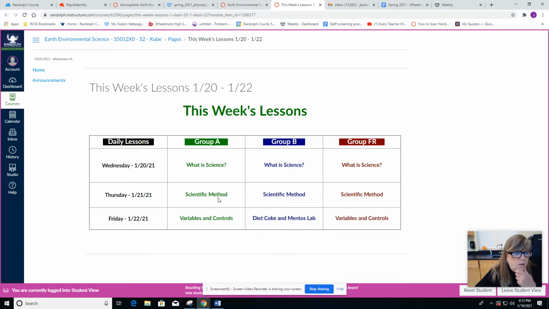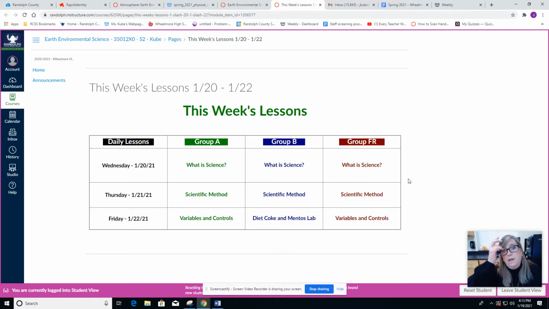When we get to Thursday, and B-Day students are here, we'll go over the scientific method, but we'll start working on and preparing for the lab that they're going to be doing on Friday. Group A would be doing everything remotely, and then when you come in the next week, that's when you'll do the lab that B-Day did on Thursday and Friday. Of course, fully remote students won't be doing the lab, but you can watch it.